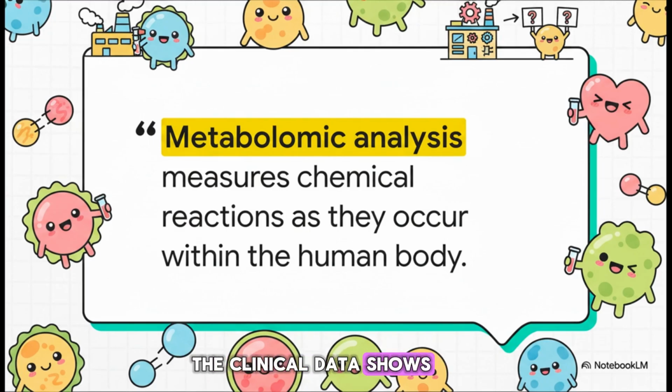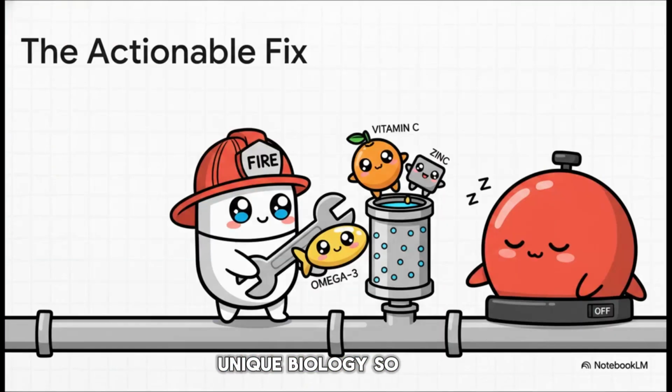As the clinical data shows, we no longer have to guess in the dark. Metabolomic analysis acts as our fireman, measuring these exact chemical reactions in real time. We can pinpoint exactly where your specific factory is breaking down and exactly which filters are missing from your unique biology. So the crucial point is how we actually step in and surgically extinguish these invisible fires.